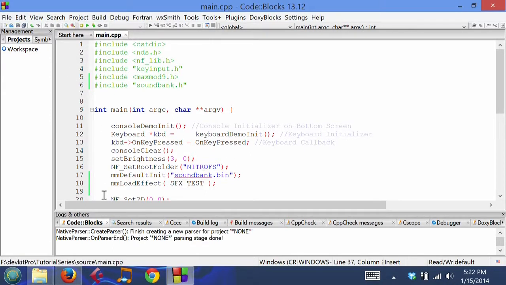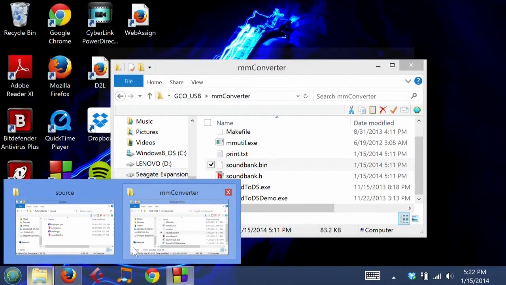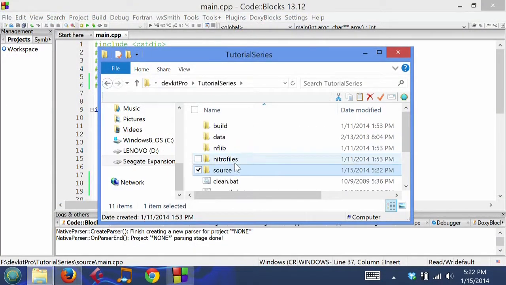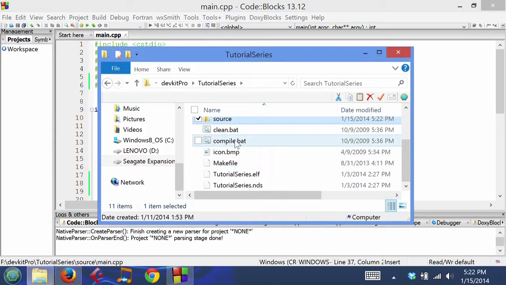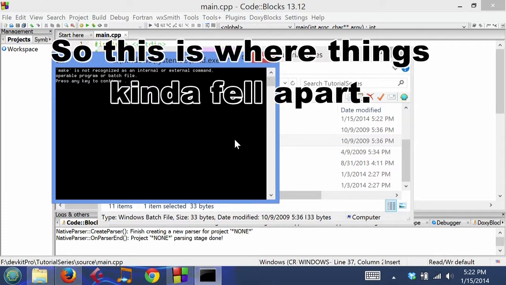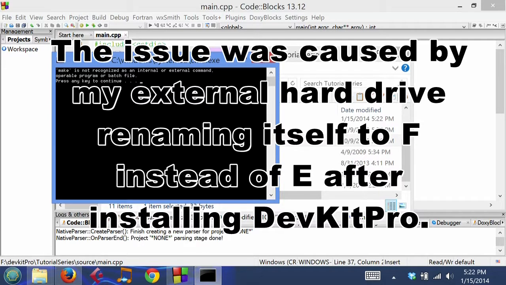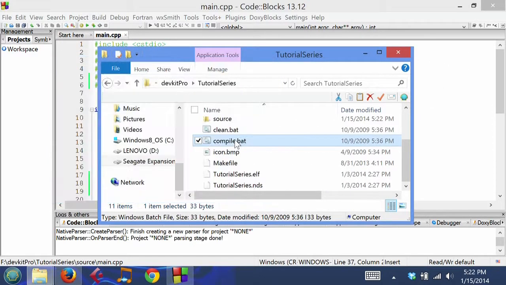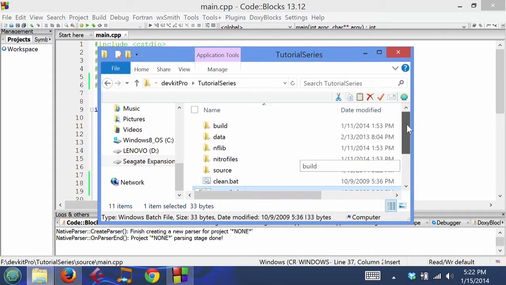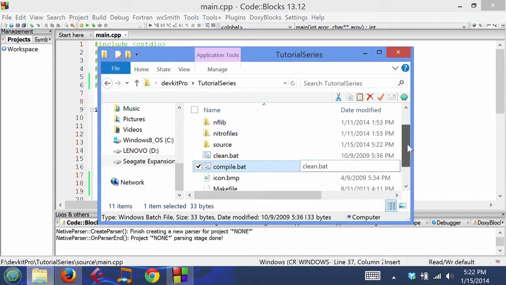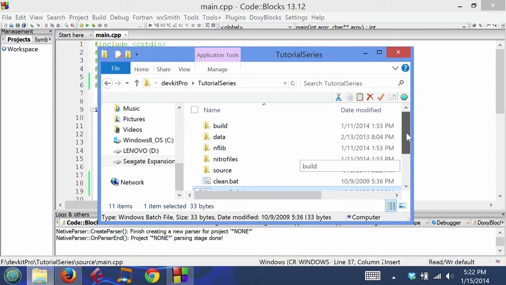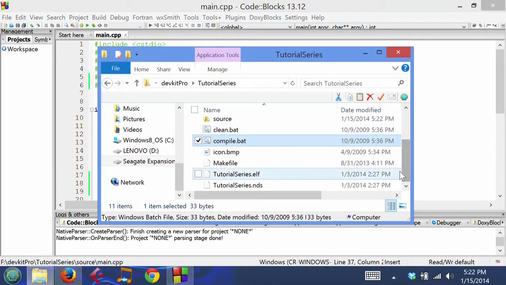So now let's save this file, and let's go into here, and if we double click compile, that's interesting. Very interesting.